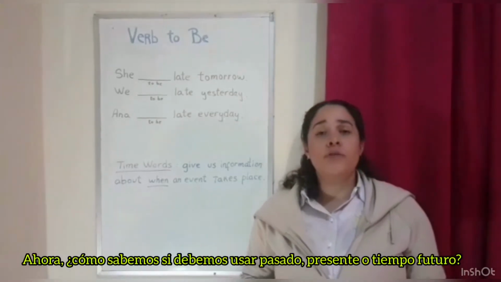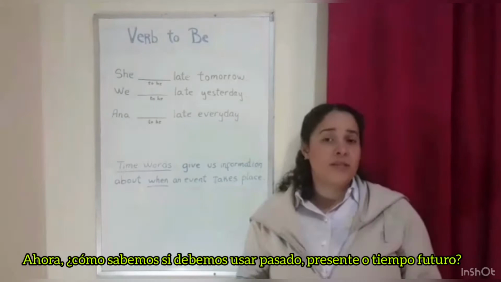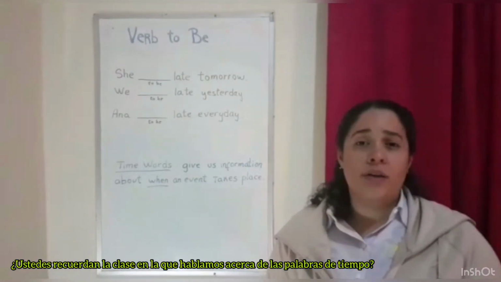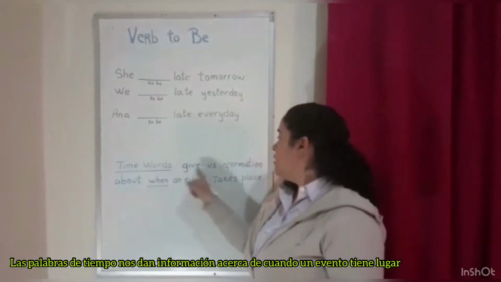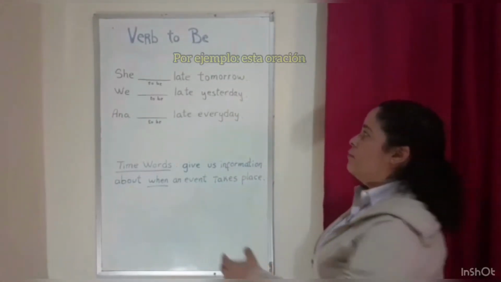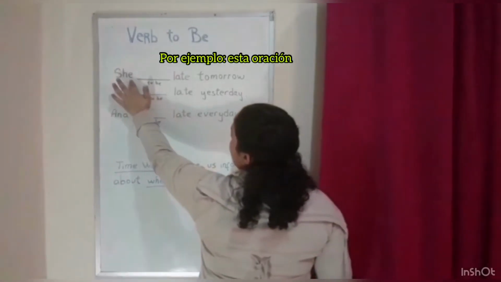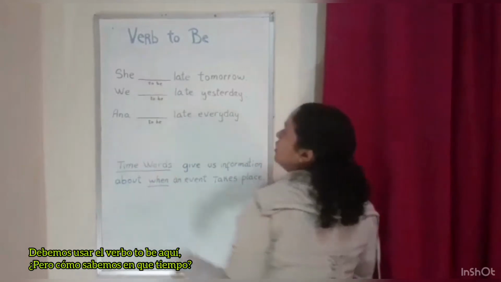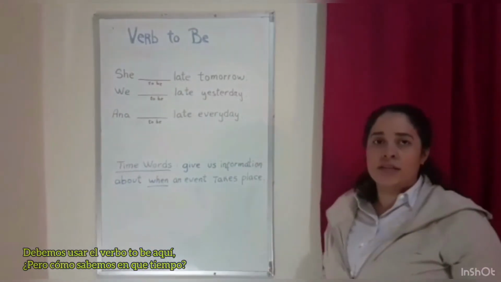Now, how do we know if we're supposed to use past tense, present tense, or future tense? Well, do you remember the class when we talked about time words? Time words give us information about when an event takes place. For example, this sentence: She will be late tomorrow. We're supposed to use verb to be in here, but how do we know in which tense?